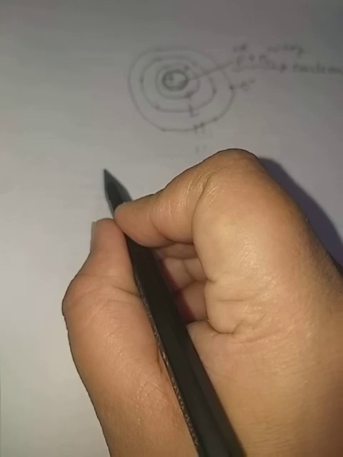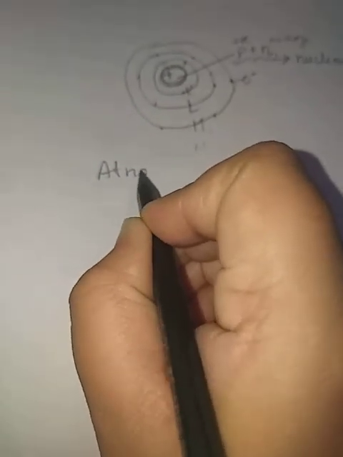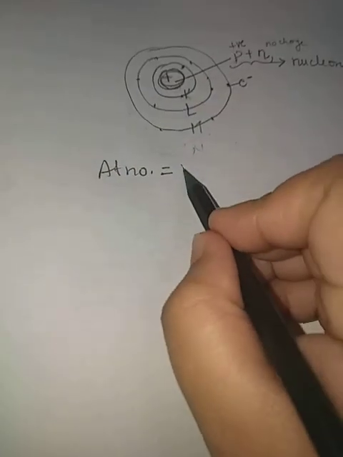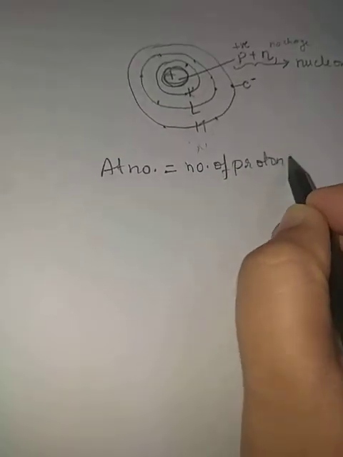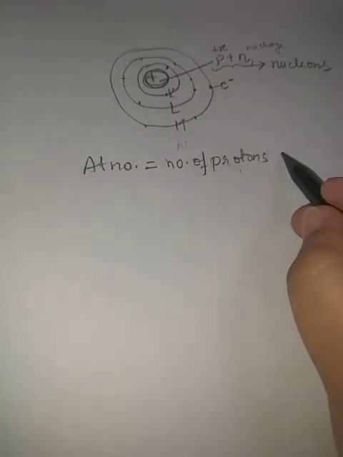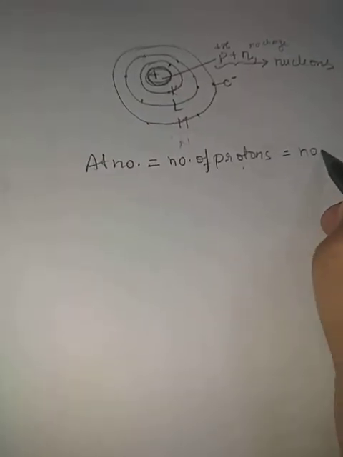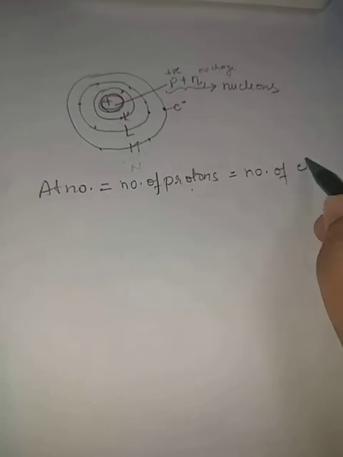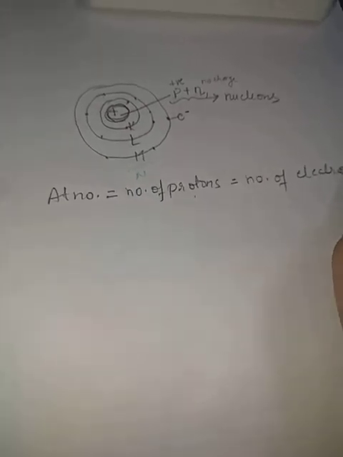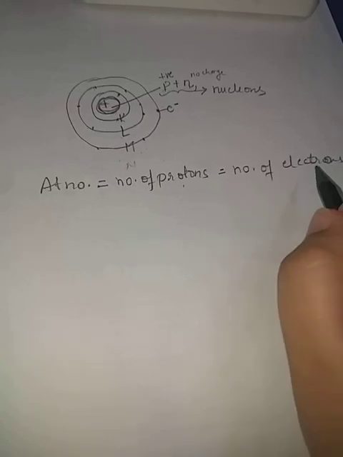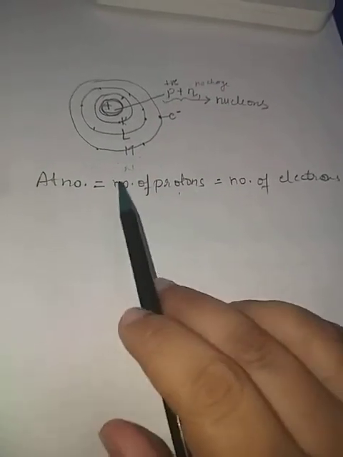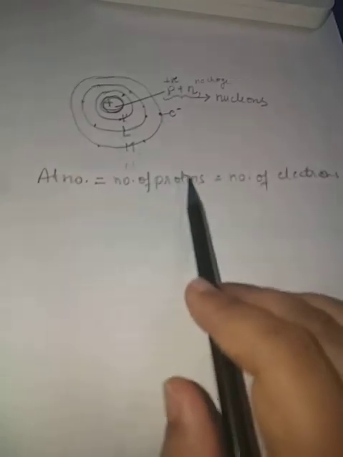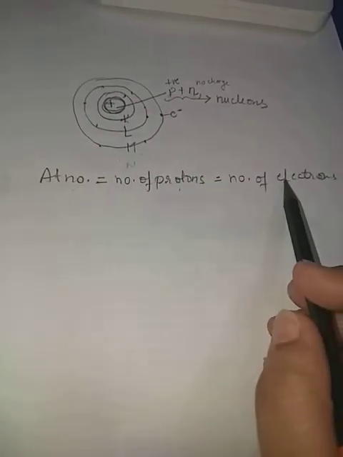If we talk about atomic number, it is equal to the number of protons which are present in the nucleus, and it is also equal to the number of electrons. Yes, because protons and electrons are always the same in an atom. Remember this: here we are talking about atoms only, that's why we are saying that atomic number is equal to the number of protons, and it is equal to the number of electrons.